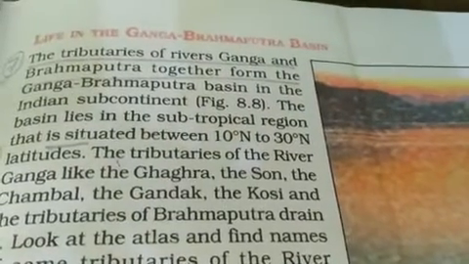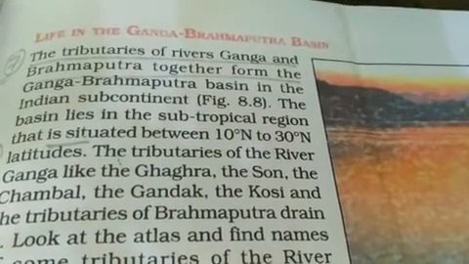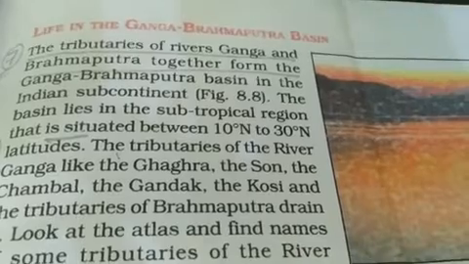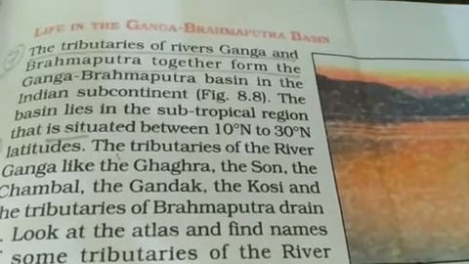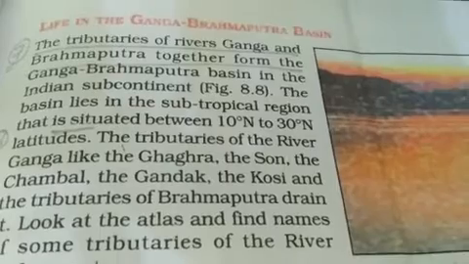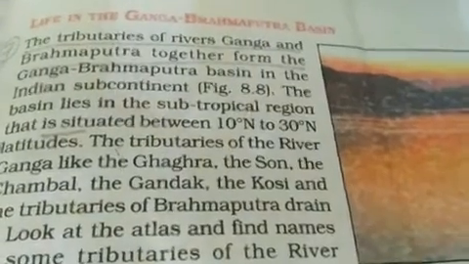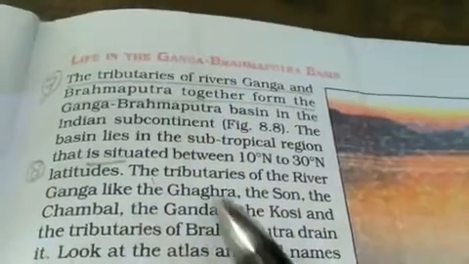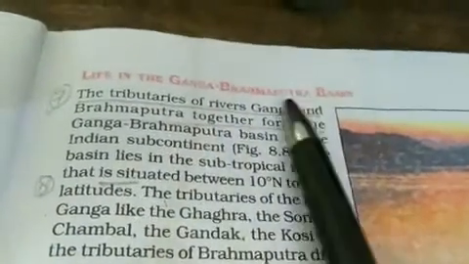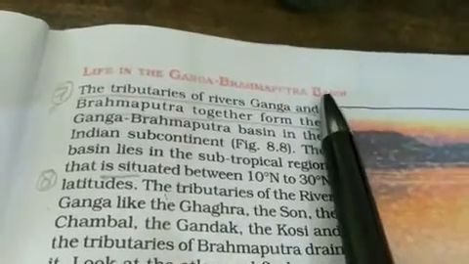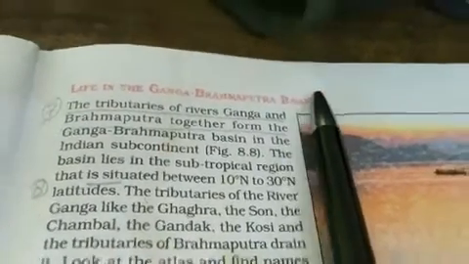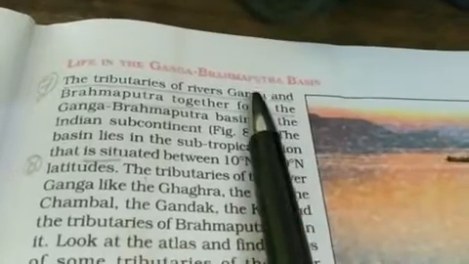Welcome to the second part of class 7th geography, chapter number 8, which is life in the tropical and subtropical region. Under this second part, our first heading is life in the Ganga Brahmaputra basin. Under this heading we will see the life of the people, animals, flora and fauna found here, and the climate of the area.